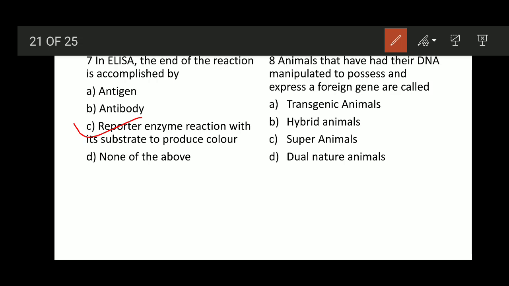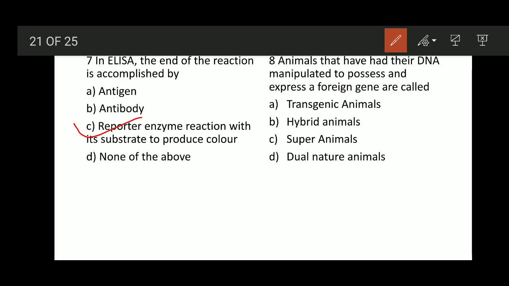Secondary antibodies will react with another type of antibodies only, which is not going to react with the antigen, but it is going to react with the primary antibody, and it can once again result in the detection or completion of the reaction. So option C is the right option.